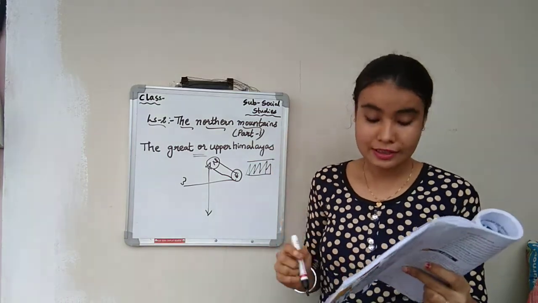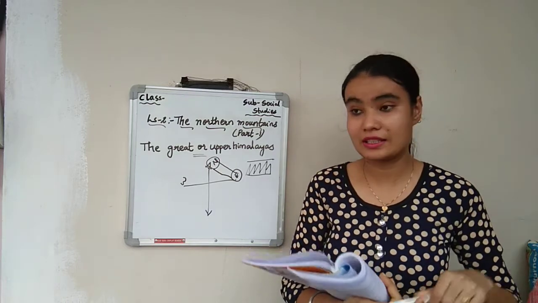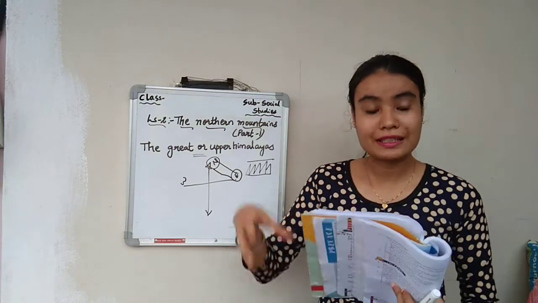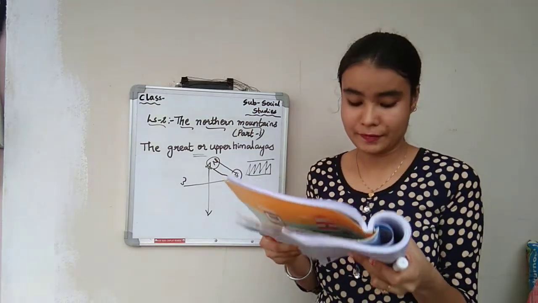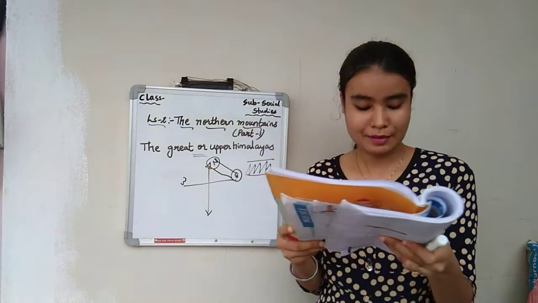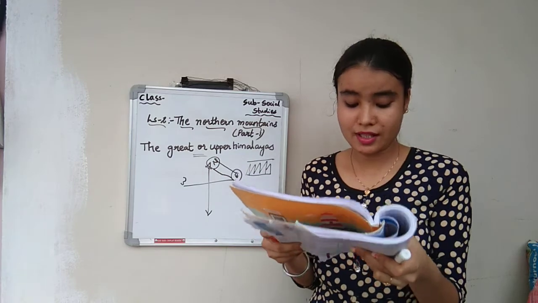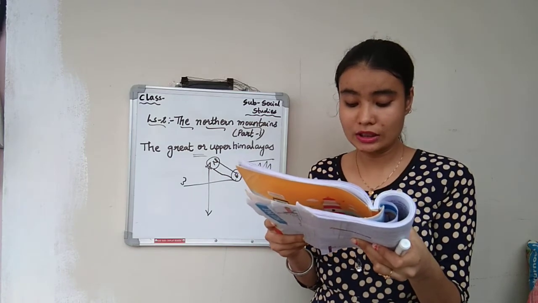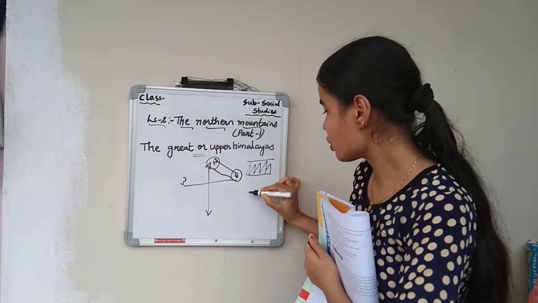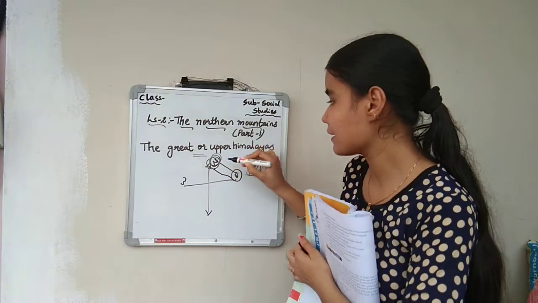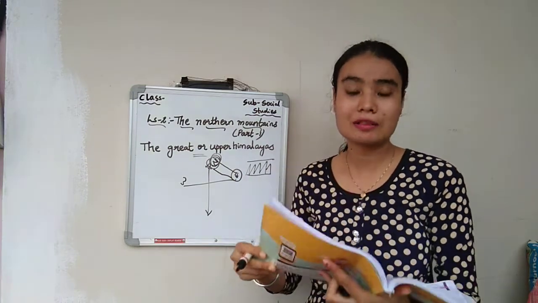So now let us see what the first zone means, what the ranges are, what the height is, and what places are covered in this area. The Great or Upper Himalayas, also called Himadri. The northernmost ranges of the Himalayas are the highest and called the Great Himalayas. Means the north side of the Himalayas is called the Great Himalayas, Upper Himalayas, or the Himadri.